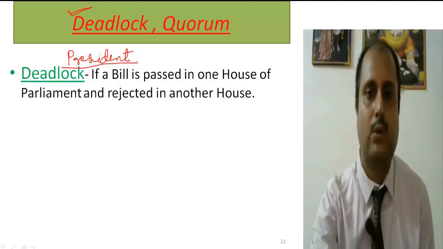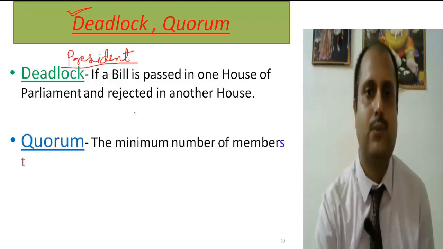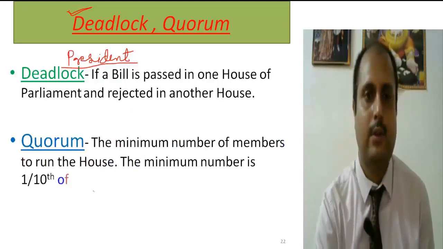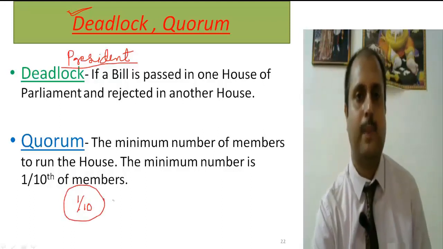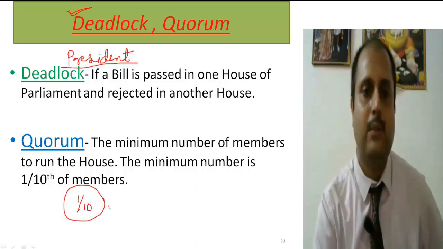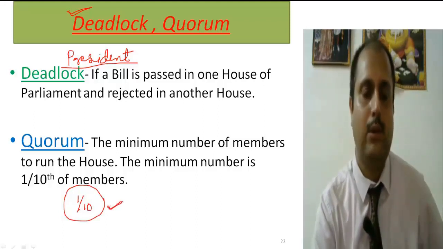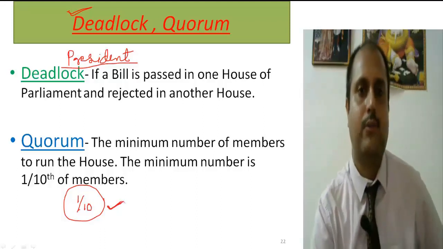The other term is the quorum. The quorum means 1/10. It means 1/10 of the members must be present in the house, either in the Lok Sabha or in the Rajya Sabha. 1/10 is the minimum number for the house to run. Below 1/10, the house will not function.